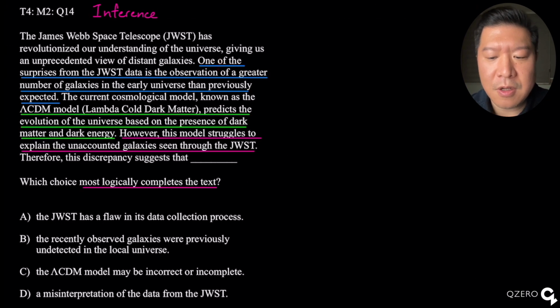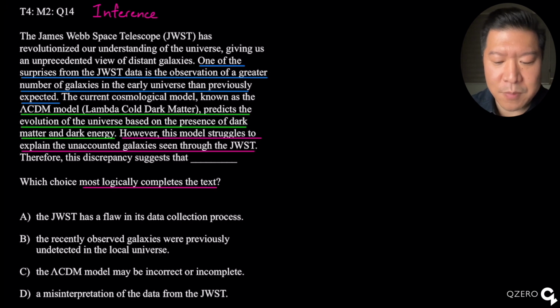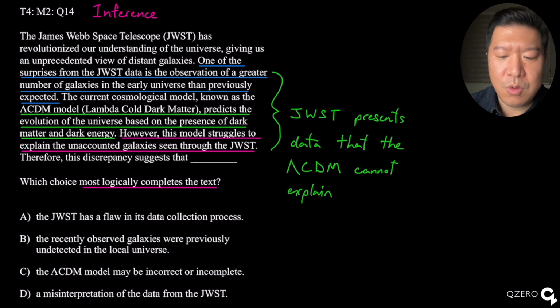So let's start here. One of the surprises from the JWST data is the observation of a greater number of galaxies in the early universe than previously expected. The current cosmological model, known as the lambda-cold dark matter, predicts the evolution of the universe based on the presence of dark matter and dark energy. However, this model struggles to explain the unaccounted galaxies seen through the JWST. Therefore, this discrepancy suggests...